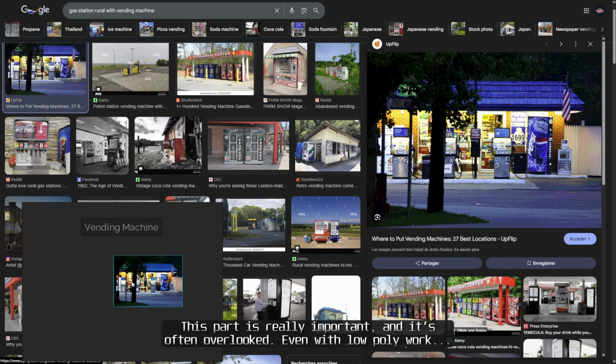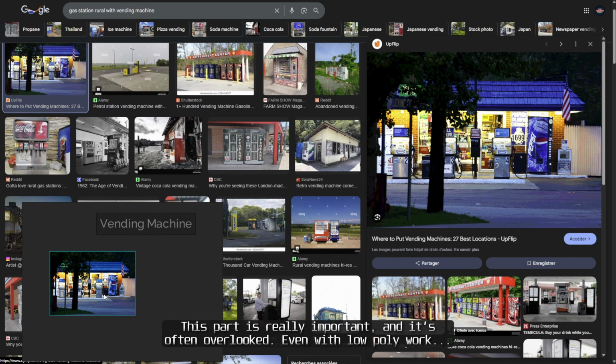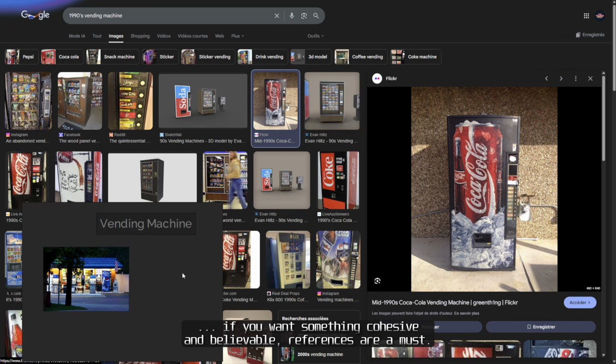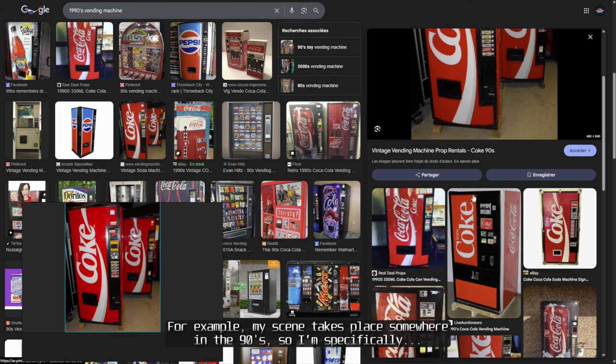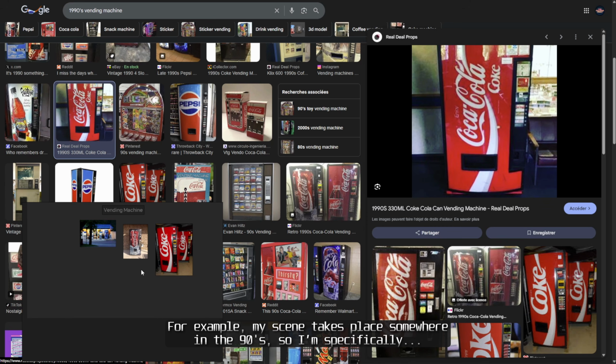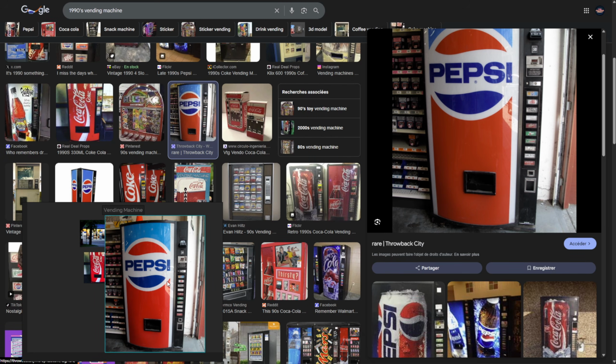This part is really important, and it's often overlooked. Even with low poly work, if you want something cohesive and believable, references are a must. For example, my scene takes place somewhere in the 90s, so I'm specifically looking for vending machines from that era.